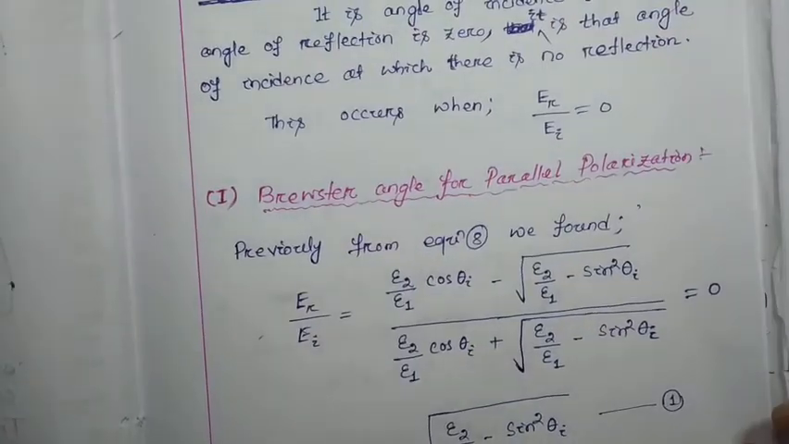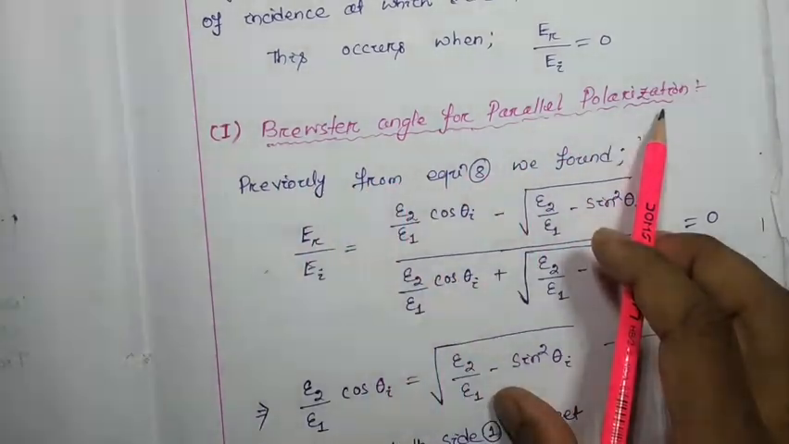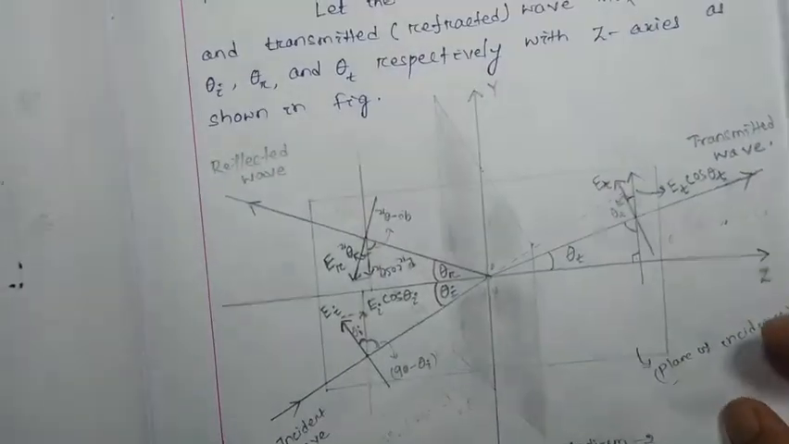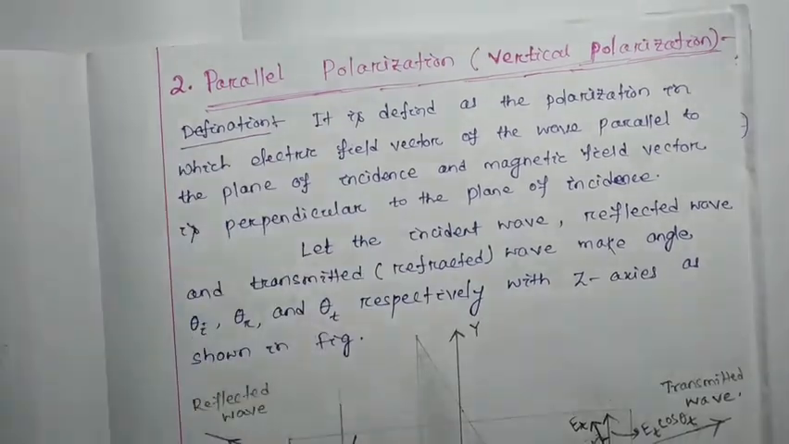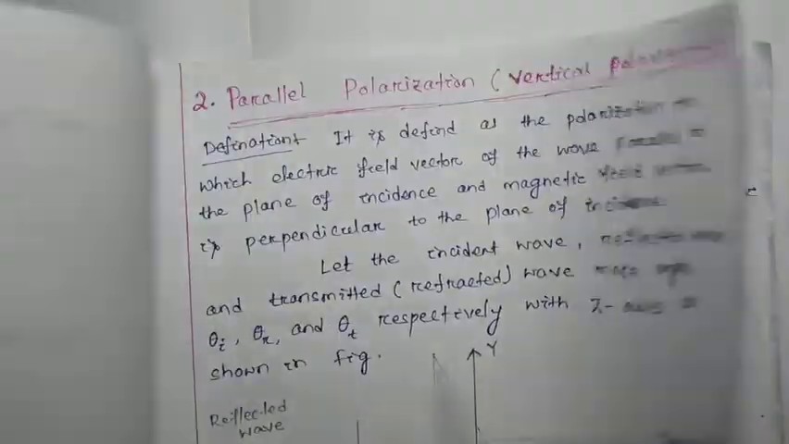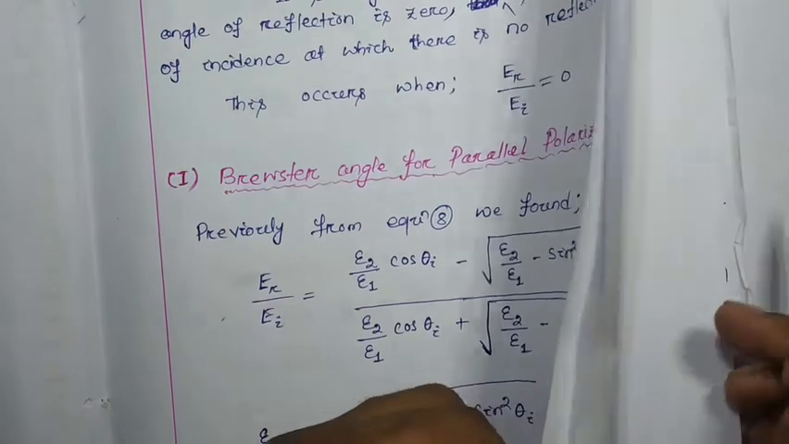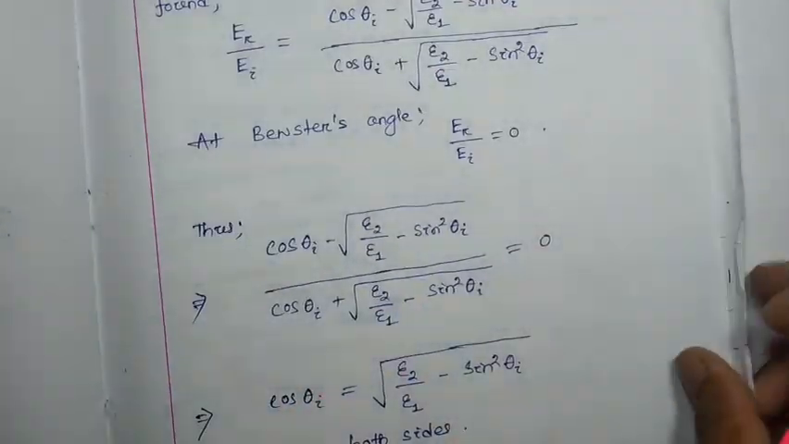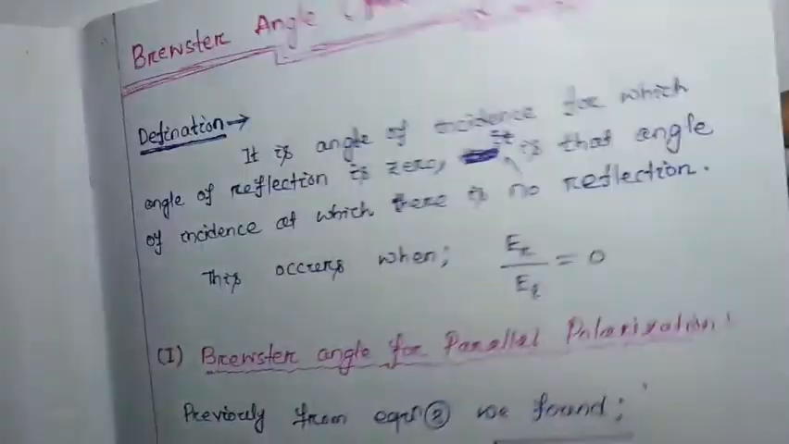First we are going to discuss the Brewster angle for parallel polarization, which is what we discussed last class. The class before that, we discussed perpendicular polarization. So here we first discuss the Brewster angle for parallel polarization, then we will discuss the Brewster angle for perpendicular polarization. So let's start.